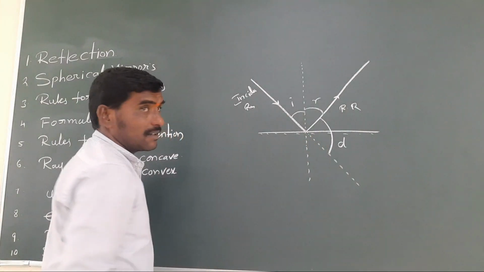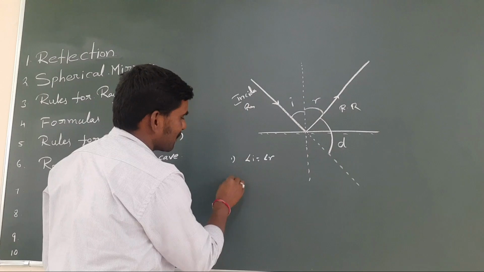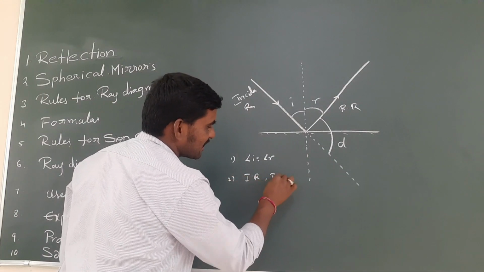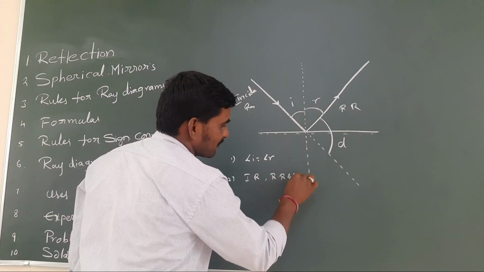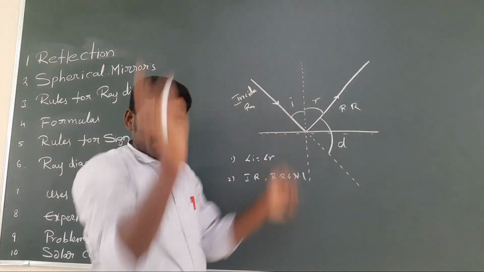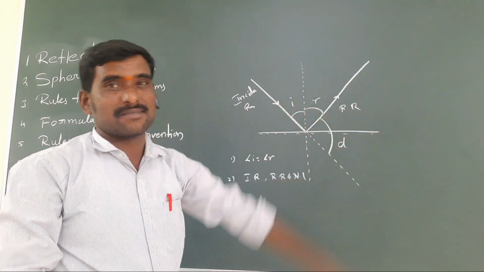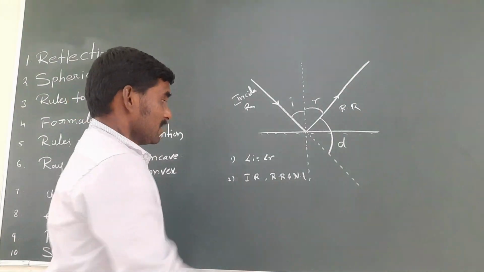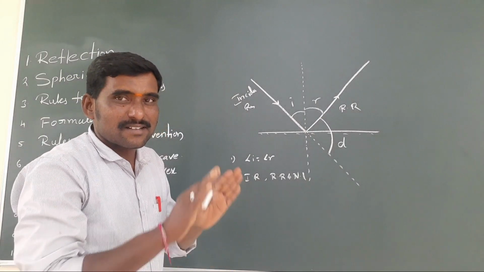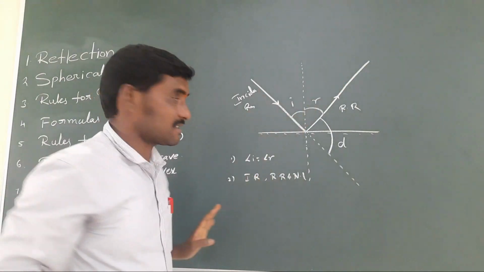Then the reflection laws. Number one, angle of incidence is equal to angle of reflection, you know already. Number two, the incident ray, reflected ray, and the normal line lie on the same plane, one 2D plane. So these two are the laws. This is for regular reflection on a smooth surface. One more, irregular reflection, is there, that is different.